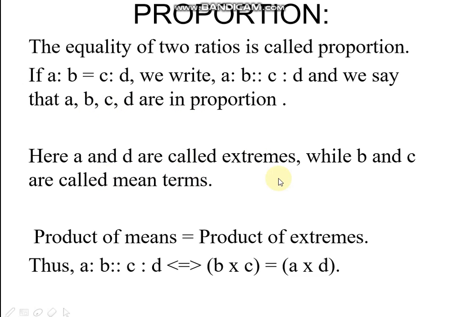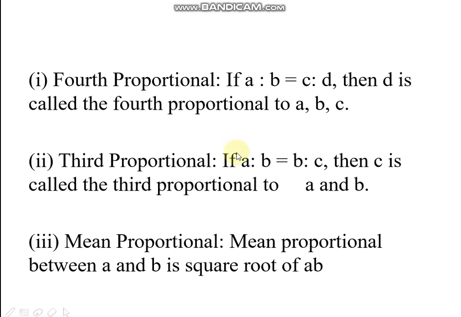Here A and D are extremes: the end points are extremes and the middle points are means. B and C are means, A and D are extremes. In proportion, the product of means is equal to the product of extremes. Here in this proportion, B into C equals A into D. Fourth proportional means the fourth one in the proportion, D.